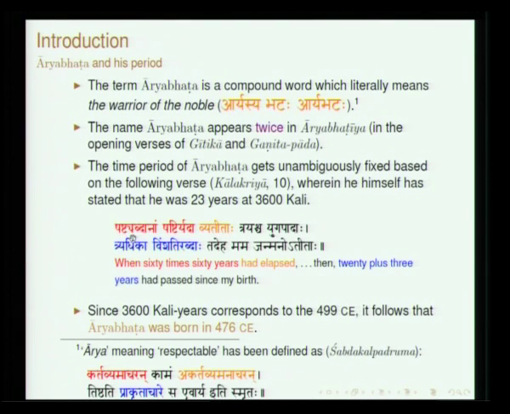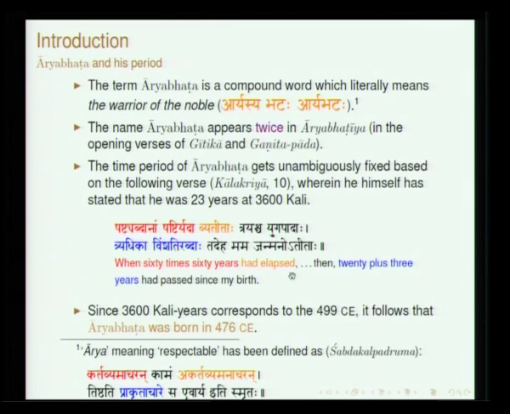Shashtyabdanam Shashti: Shashti is 60, so 60 times 60. So, when 3600 years of the Kali had elapsed, I was 23 years old. When we go back and find out what was the beginning of Kali, it just happens that it is 499 AD. So, people are of the opinion that this verse was composed in Aryabhatiyam, and therefore, Aryabhata was 23 years old when he composed this work. So, this clearly tells that Aryabhata was born in 476 AD.